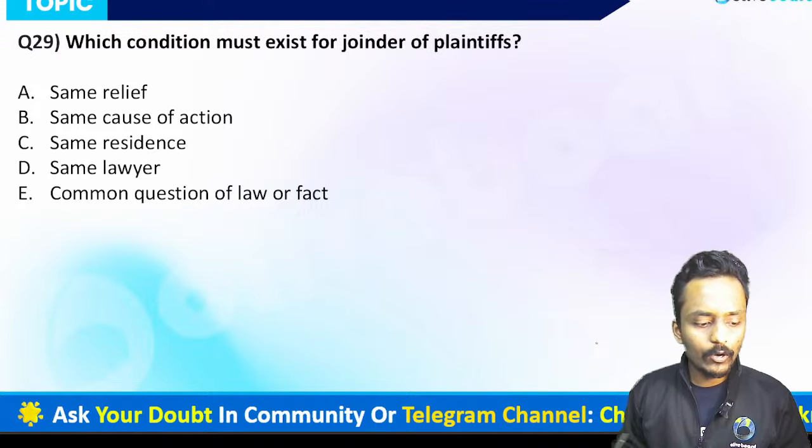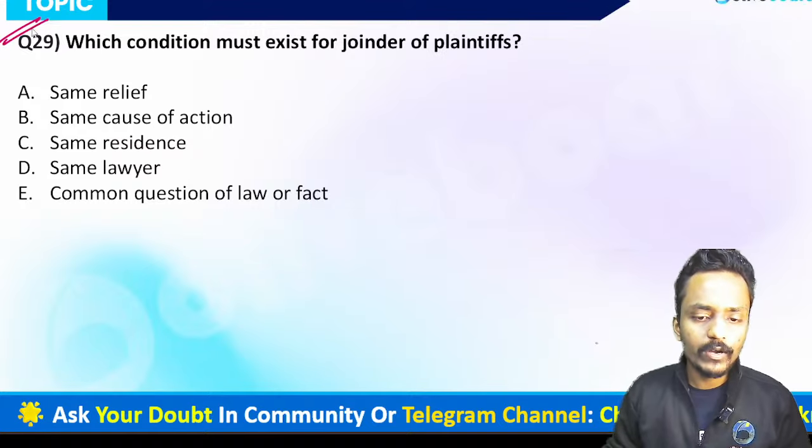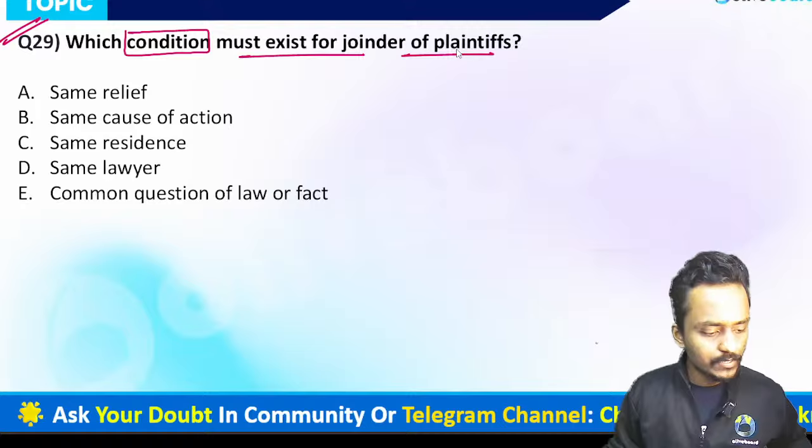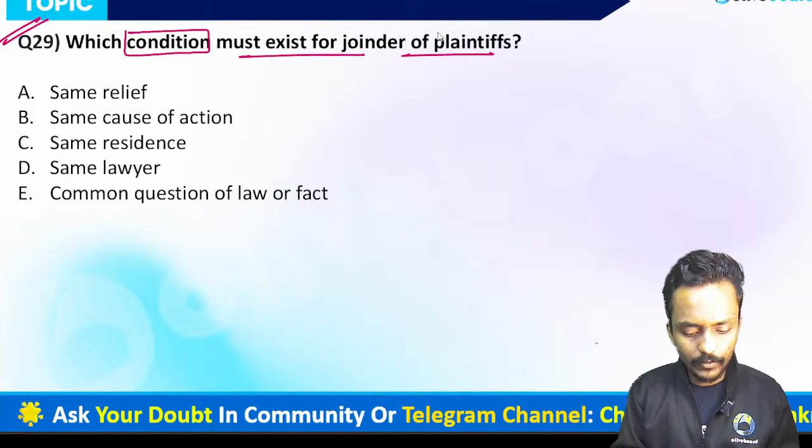Now we are moving forward to question number 29. Please read the question and let me know what is the correct answer. The question is saying: which condition must exist for the joinder of plaintiff?